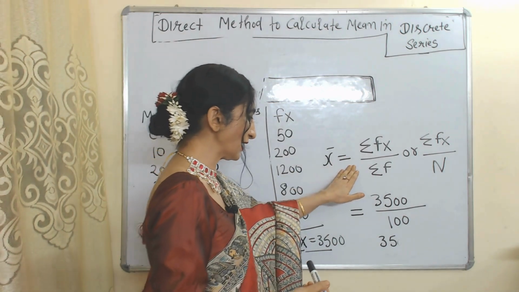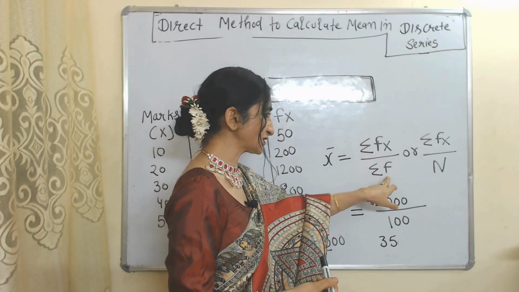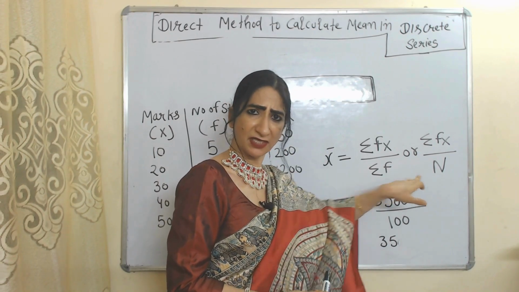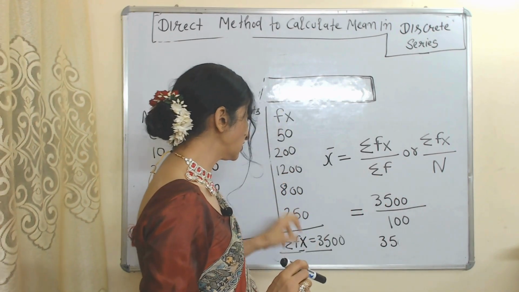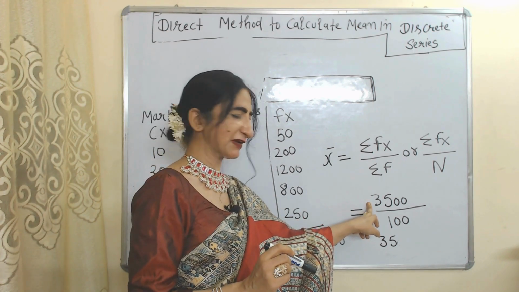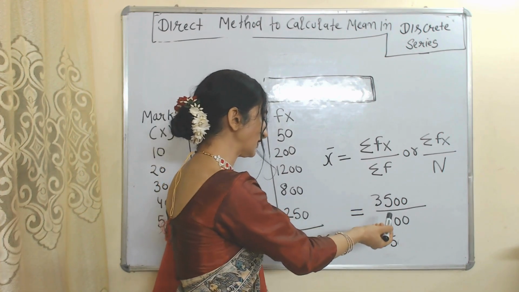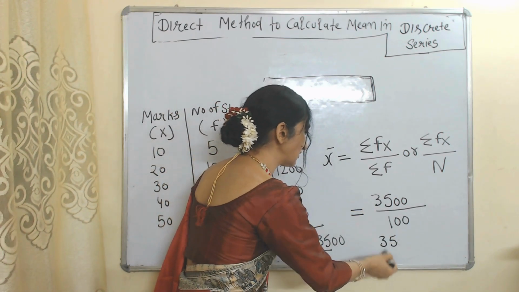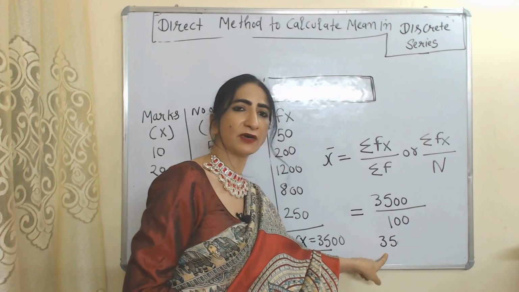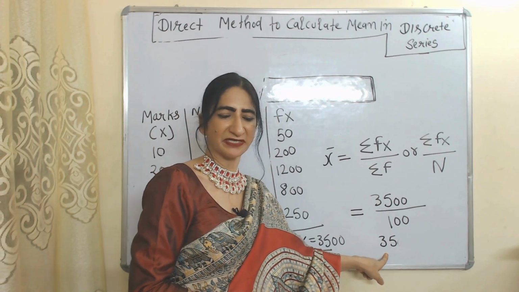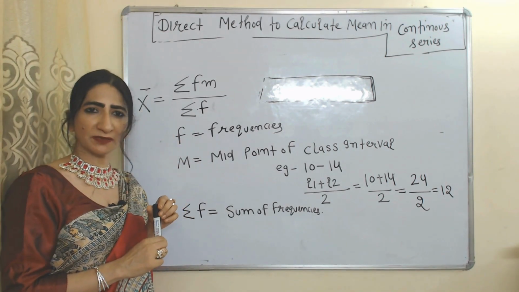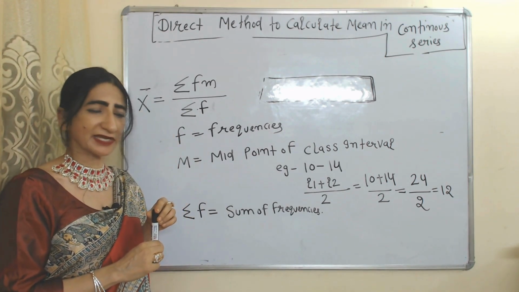This is our formula, and in place of summation f, we can write n, meaning both are the same. So the value of summation fx is equal to 3500 and the value of summation f is equal to 100. 3500 divided by 100 is equal to 35. This 35 will be called the value of the arithmetic mean. Now we'll see the direct method to calculate mean in a continuous series.